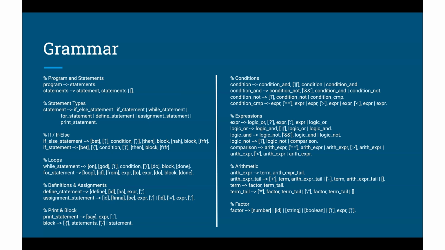And the expressions are structured by precedence. We have followed that because it's important for having a correct evaluation. So here's how we have layered it. At the top, we have ternary expressions, which is the question mark and semicolon. Then we have the logical or, followed by and, then not. Then it's followed by the comparisons, such as equals, greater than, less than. And then finally, we have the arithmetic, which is plus, minus, multiplication and division.